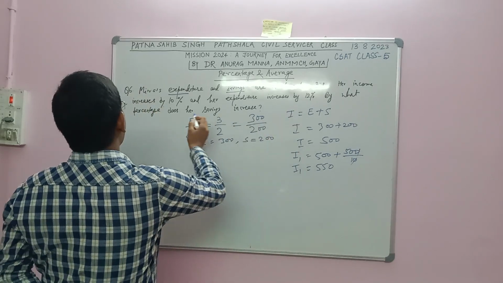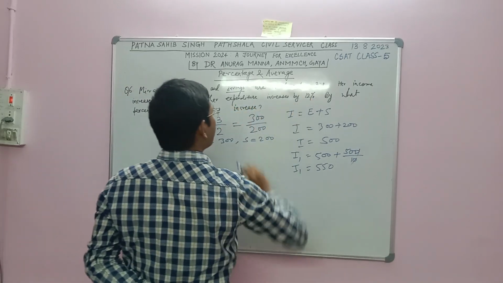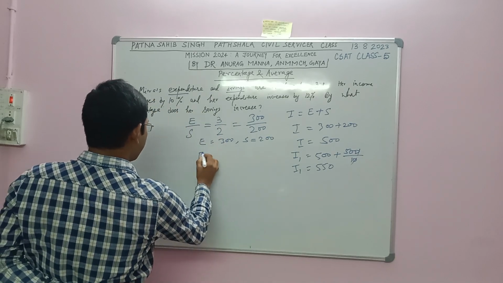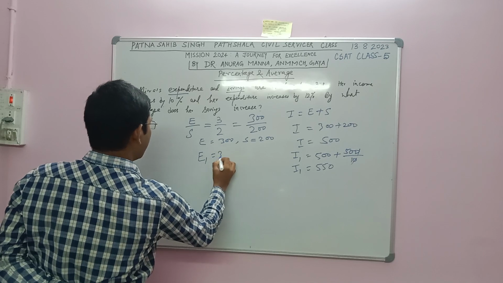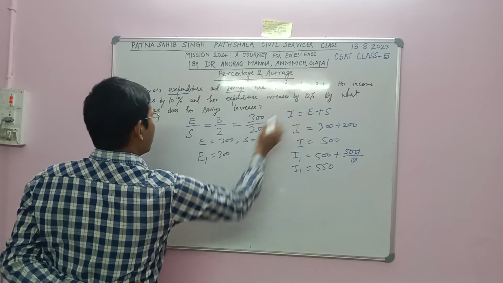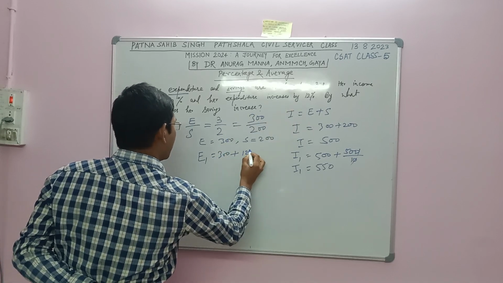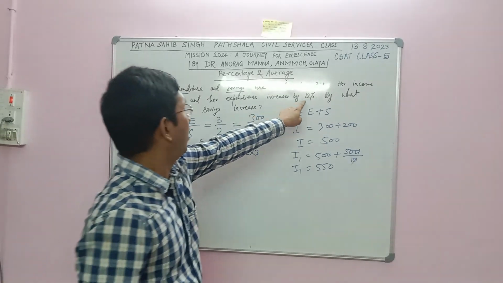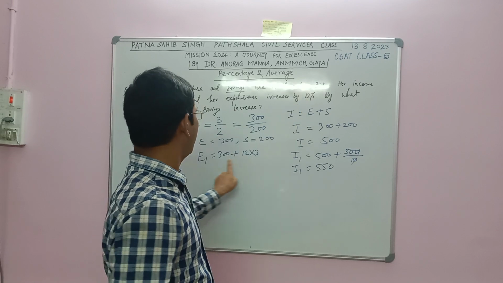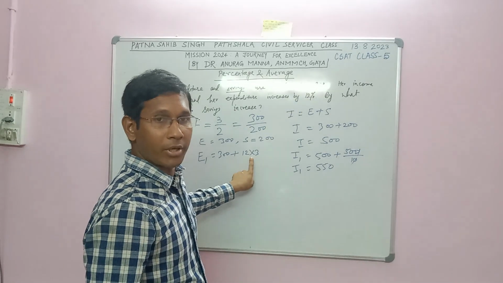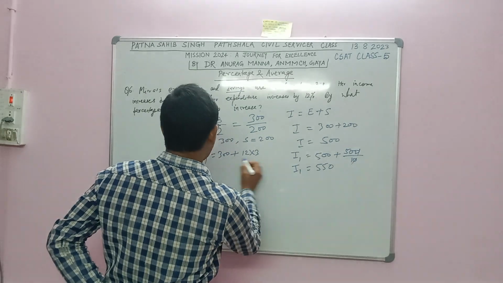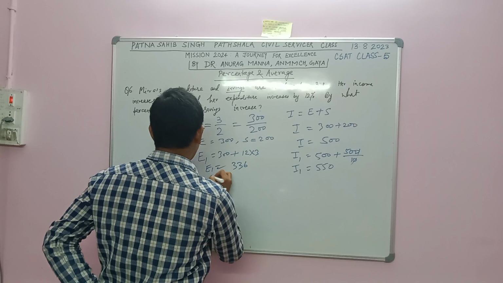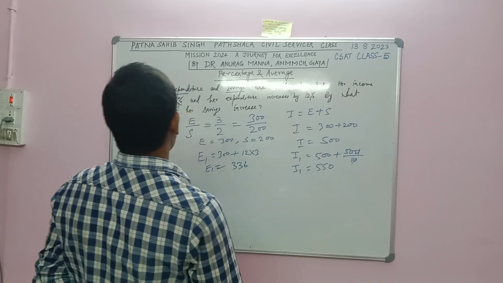And now her expenditure increased by 12%. New expenditure will be a 12% increase in 300. 12 is the increase in 100, so in 300 it will be 36. So the new expenditure will become 336.